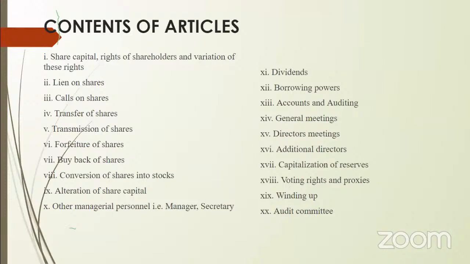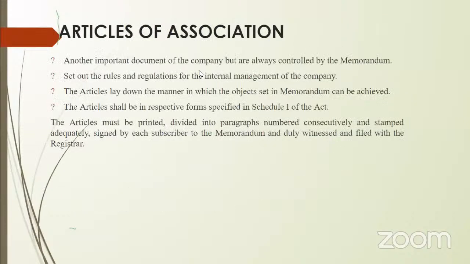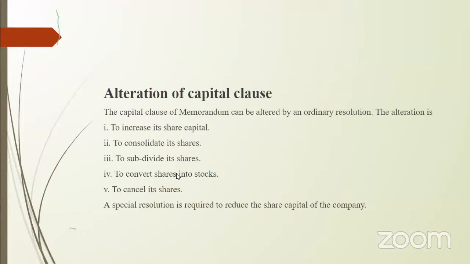Okay, so those are the contents of articles of association. Similarly, articles of association, like the memorandum of association, will be prepared with due care and consent. But sometimes certain things need to be changed, and certain rules and regulations need to be modified.